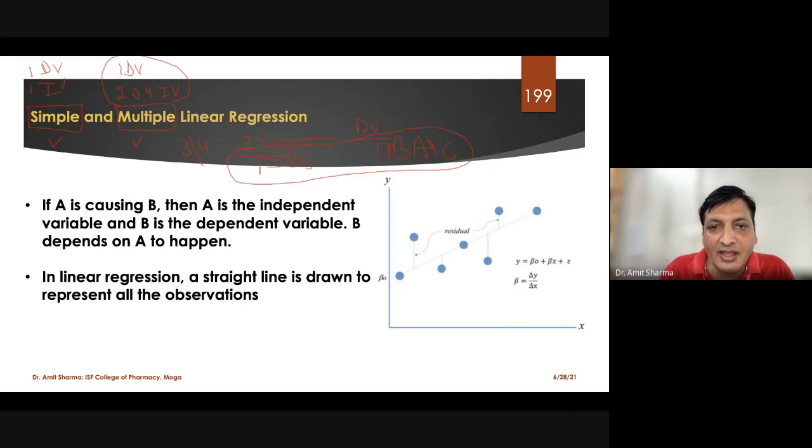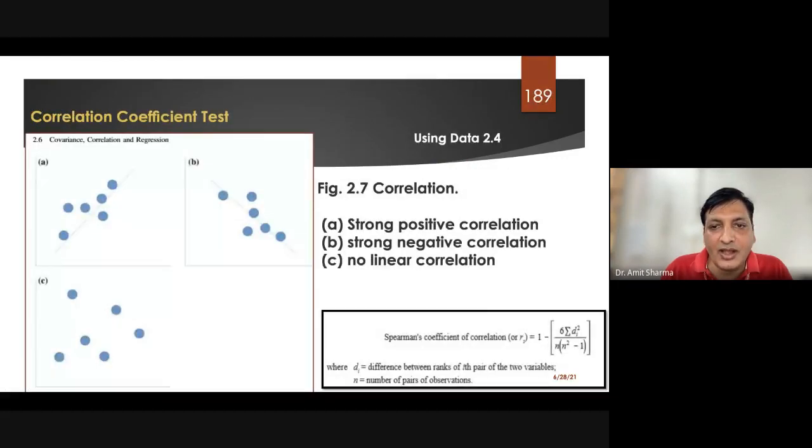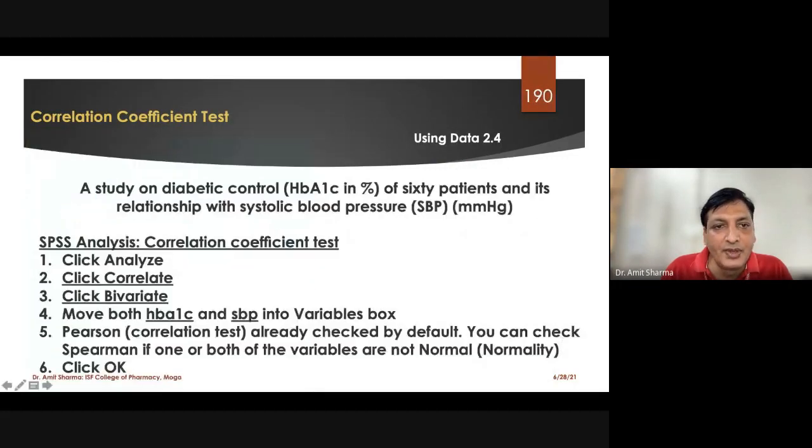If I add random blood sugar, age, weight, or any other variable along with fasting blood sugar, then it will be called multiple linear regression. So in multiple linear regression, we run more variables in a single test. I will let you know how the test is carried out.